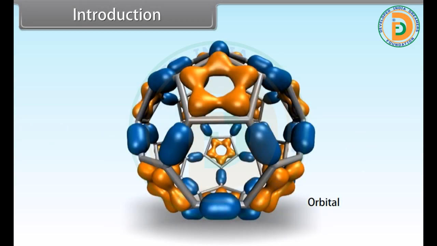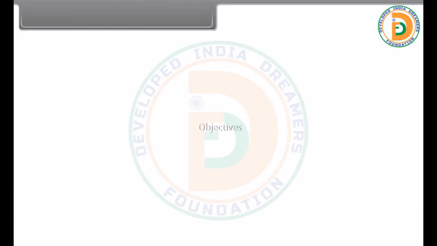Orbitals are characterized by a set of numbers known as quantum numbers. The energy, size, shape and orientation of the electron orbital can be specified by the use of three quantum numbers. These are the principal quantum number, azimuthal quantum number and magnetic quantum number. So, throughout this module, we will study the quantum mechanical model of atom.